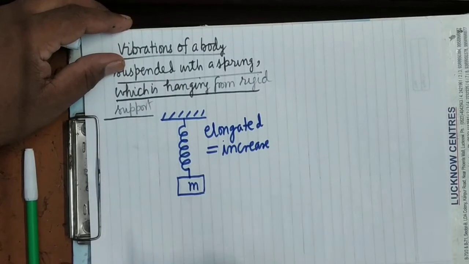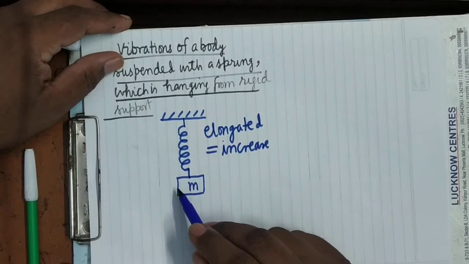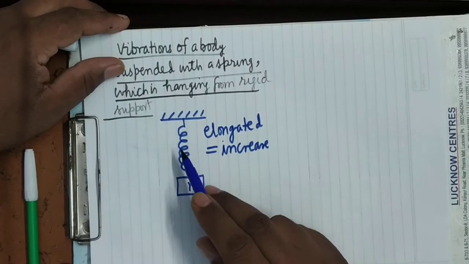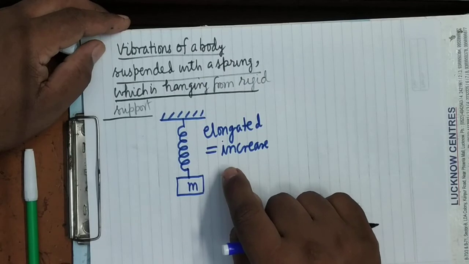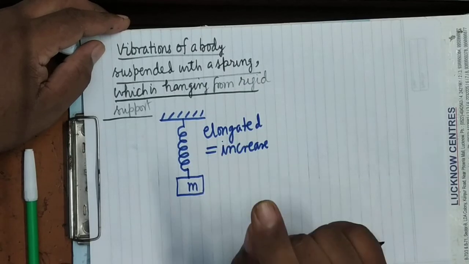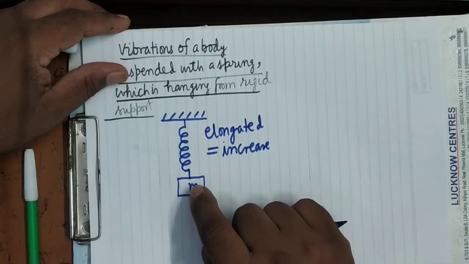Now when the body comes to rest, after that if you pull it slightly down, it's clear? When you suspend this body here, the length of the spring will be elongated. Now if you pull it slightly down, what will happen? It will start executing natural vibrations, with its fundamental frequency.